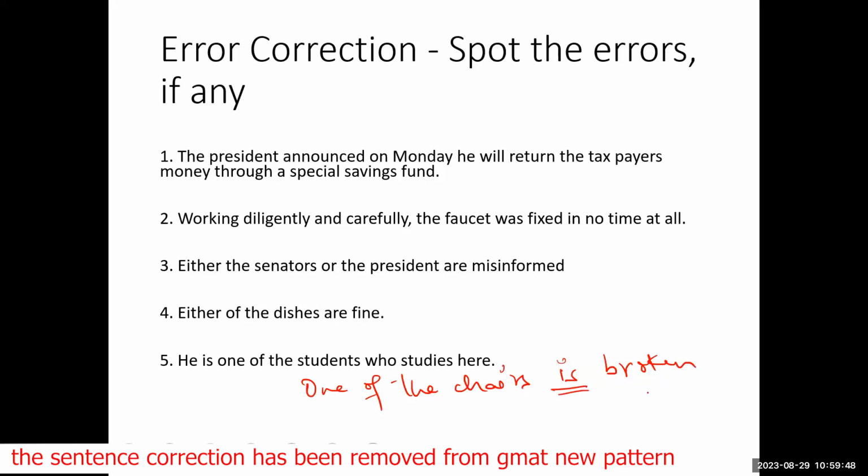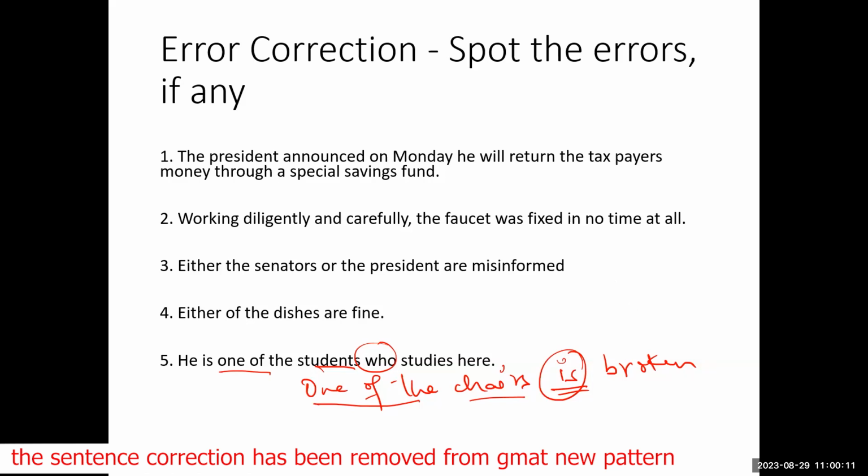Why am I using "is"? Because "one of the" is followed by a plural subject. Same thing happens here, but it is not followed by the word "who" or "that." When it is not followed by "who" or "that," it requires a singular verb. This is also subject verb agreement.